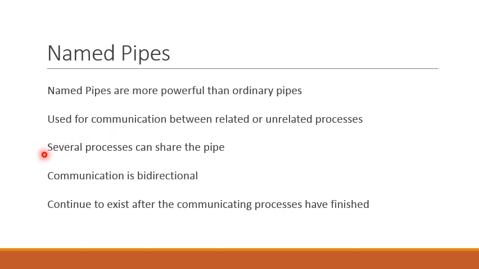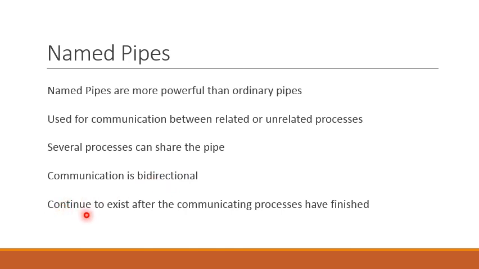Another reason that named pipes are more powerful is that several processes can share the pipe. Typically, in named pipes, there are several writers and one reader to the pipe. So a named pipe has several writers. And communication is bidirectional in named pipes. This means messages can flow in both directions, that is, from sender to receiver as well as from receiver to sender.